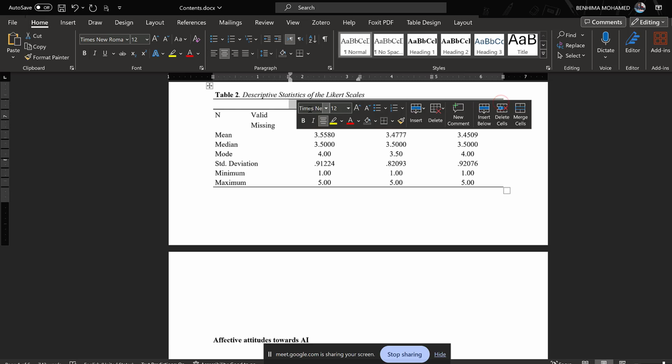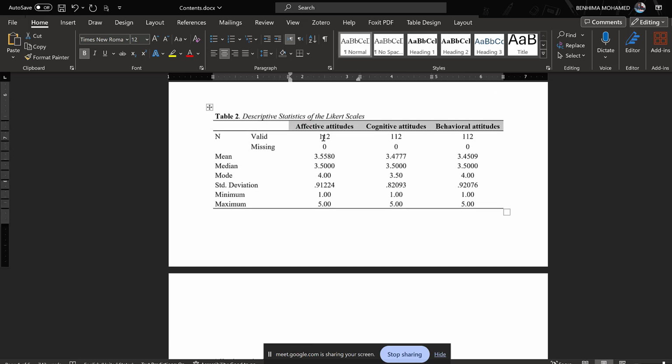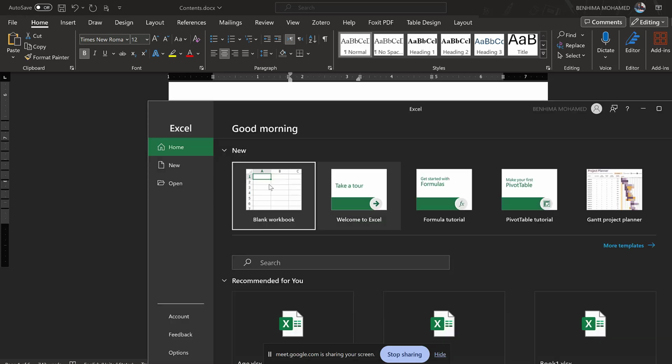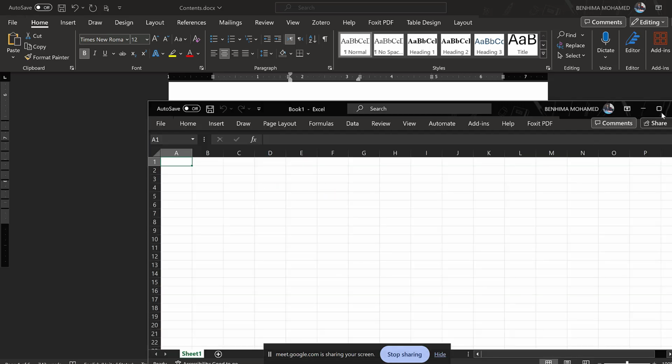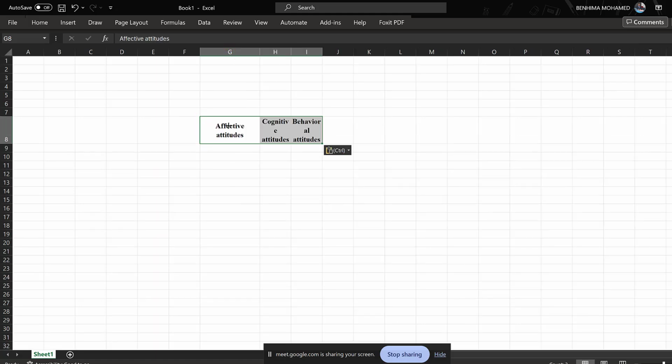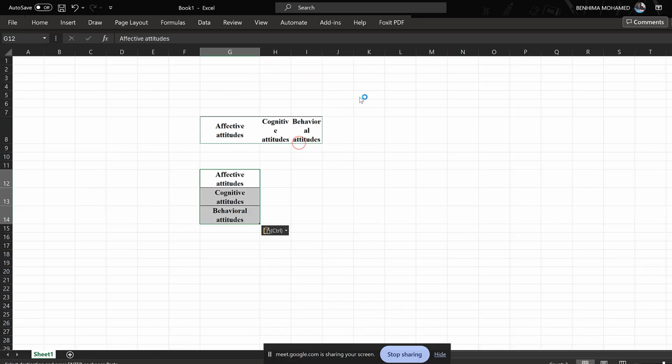So we have attitudes, and I want to visualize it again. So I need to go to chart. Yes, and then let me just plug my laptop into electricity.